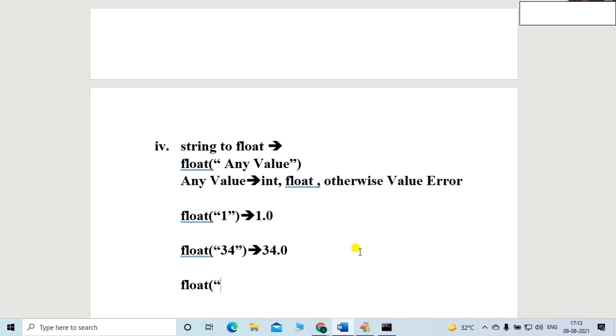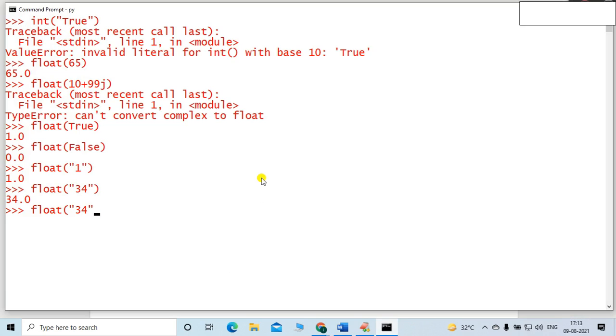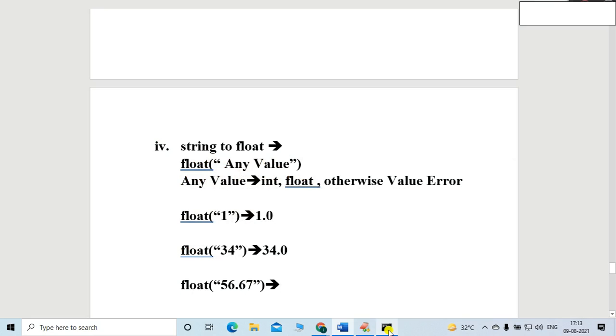Now let me take any float value inside this bracket. It is actually a string, friends. Whether you take any number or any sentence, definitely it is a string, right? But inside the string, suppose I mention the float value 56.67. Is it possible? Let me cross check. Perfect. It is possible, friends.